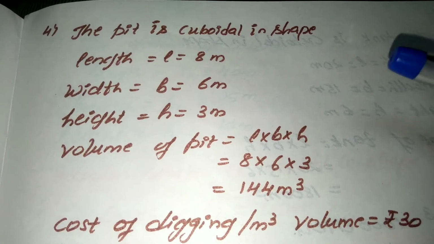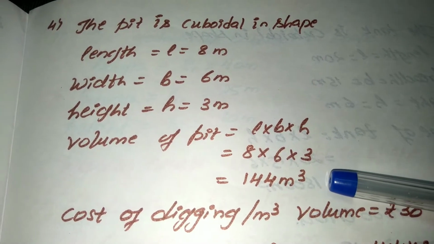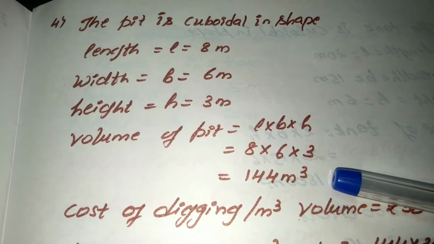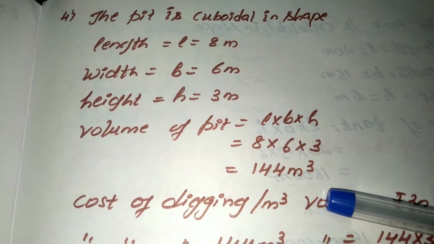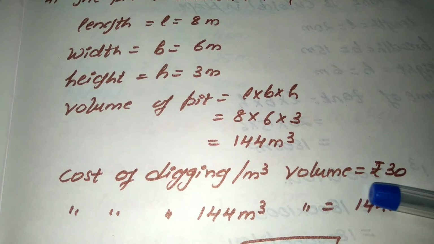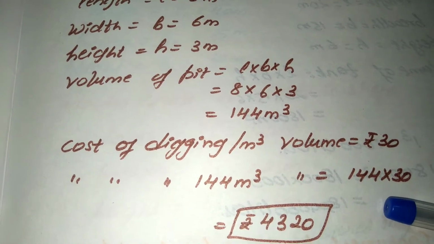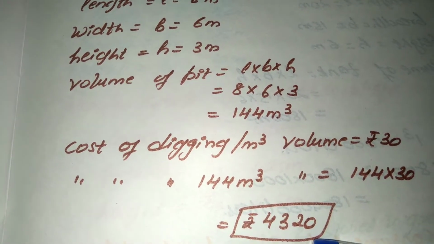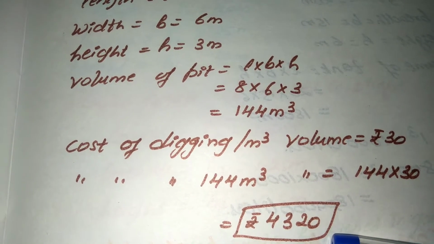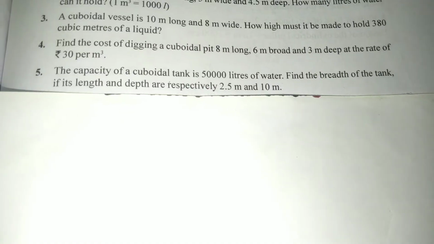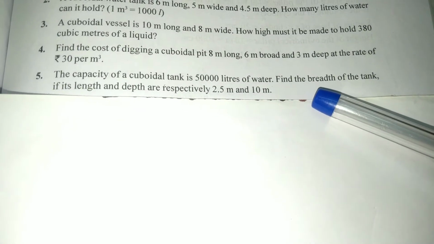So your pit is cuboidal in shape and I'll find the volume, length into breadth into height, 8 into 6 into 3, 144 meter cube. 1 meter cube costs 30 rupees for digging, hence multiply with 144. I'll get the total amount as rupees 4320.